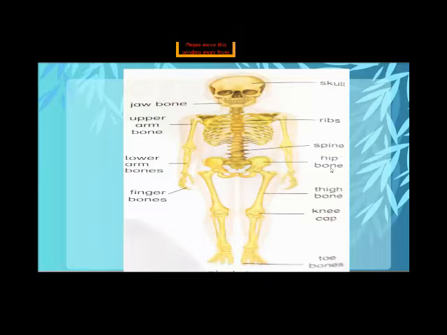Now hip bone, yes, it moves in a circular form. Now the lower arm bones, yes, very good. Finger bones, you know about these, yes, very good. Thigh bone, this is the largest and strongest bone in the body. I learned these things, I got information about the thigh bone.